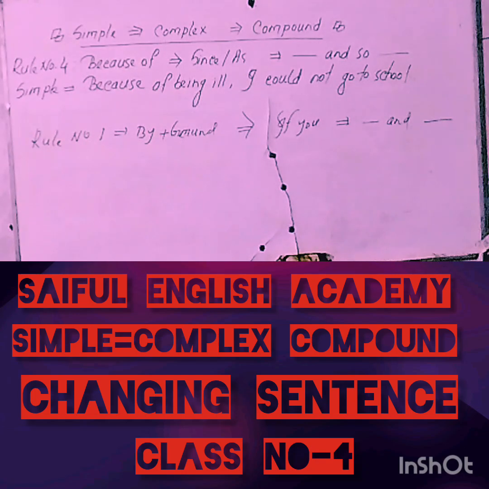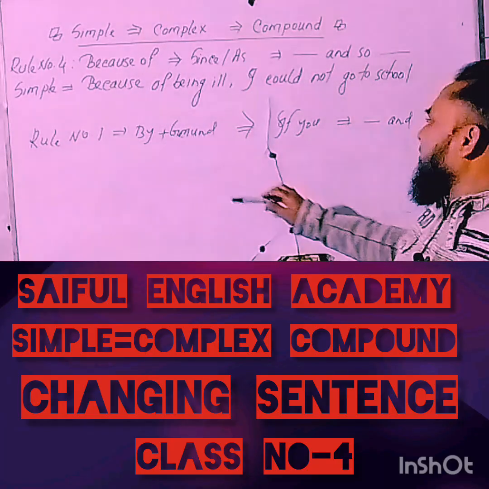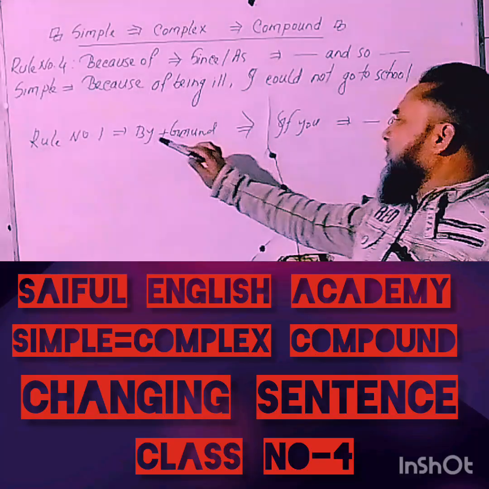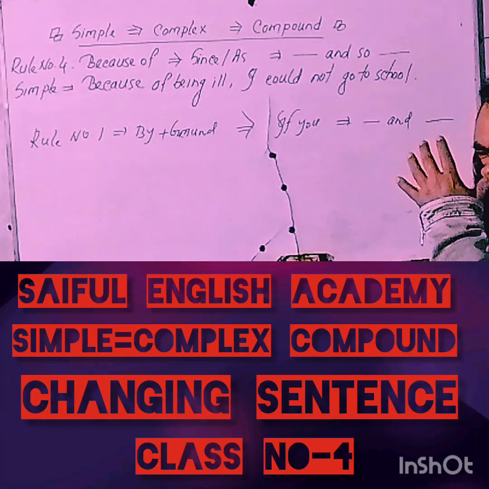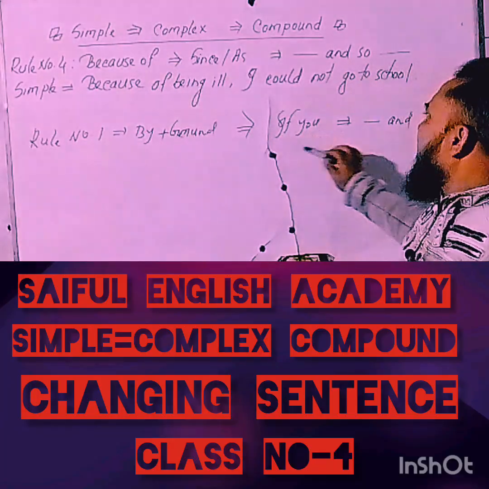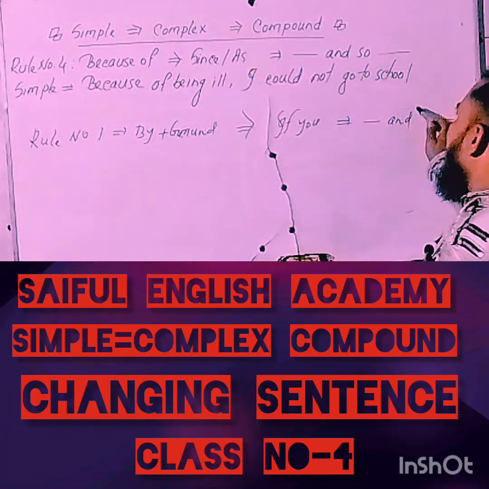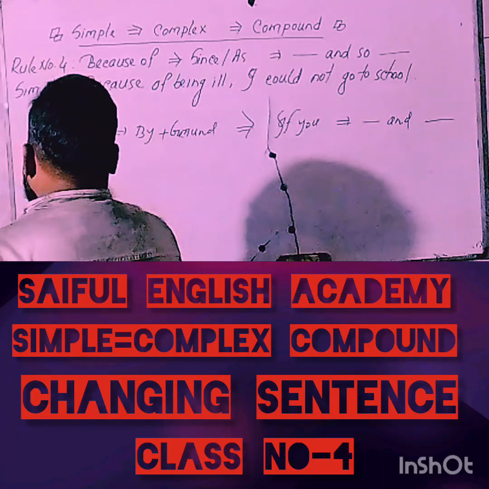My dear learners, in rule number one you are told that there is a great connection among these three items: by plus gerund, if you, and. But it's a remarkable thing that by plus gerund is used in a simple sentence, if you is used in a complex sentence, and and is used in a compound sentence.